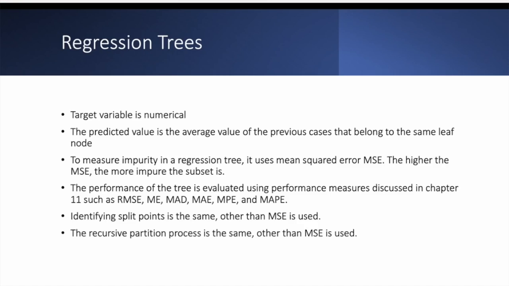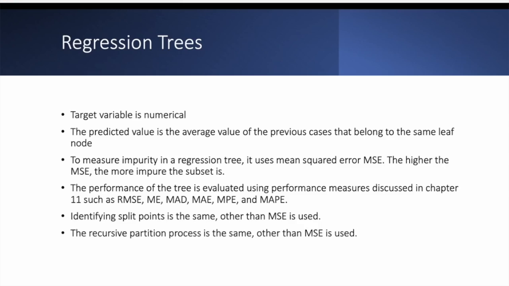We do not use the Gini index here because we do not use classification. We use the predicted value. How do we predict the value? By taking the average value of the previous cases that belong to the same terminal node. If you, for example, predict the income or the salary or whatever, then you look at the terminal node and how many cases are there, then you take the average of the salaries or the average of the income there to give the predicted value.